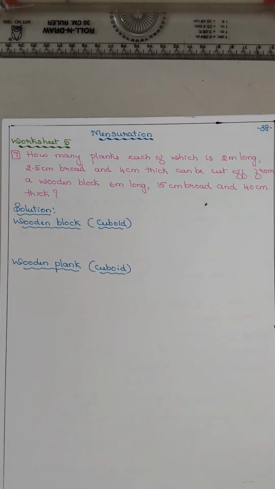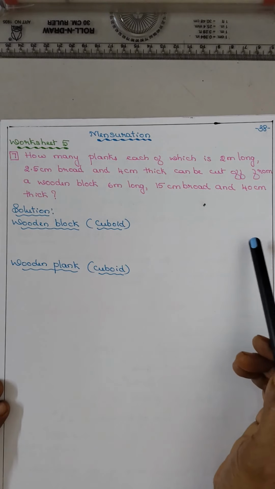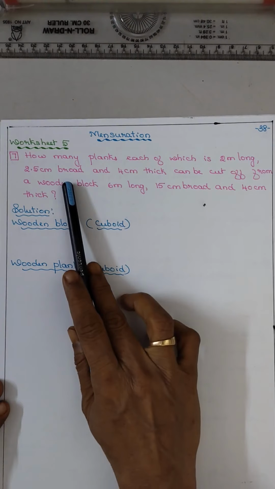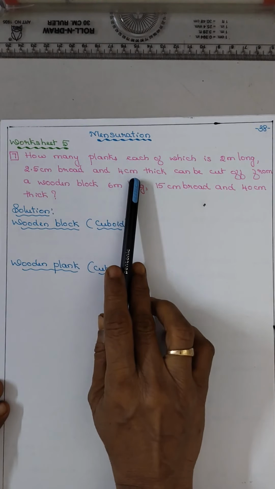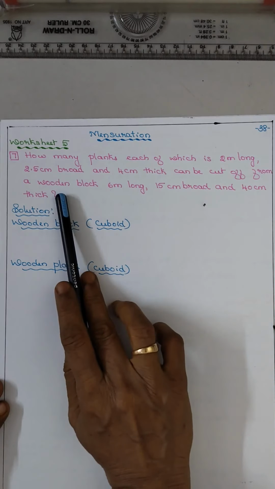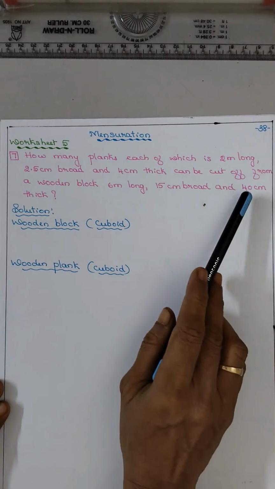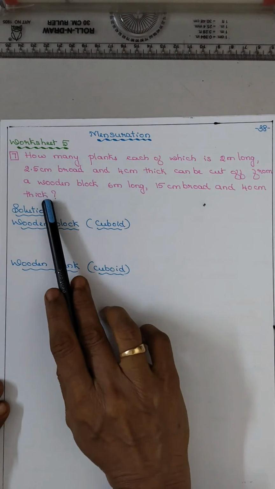We were discussing worksheet 5 of the mensuration lesson. Now coming to the 7th question. How many planks, each of which is 2 meter long, 2.5 centimeter broad and 4 centimeter thick, can be cut off from a wooden block 6 meter long, 15 centimeter broad and 40 centimeter thick?